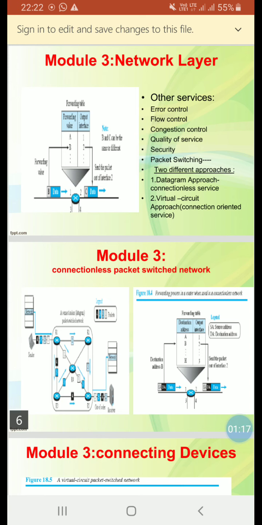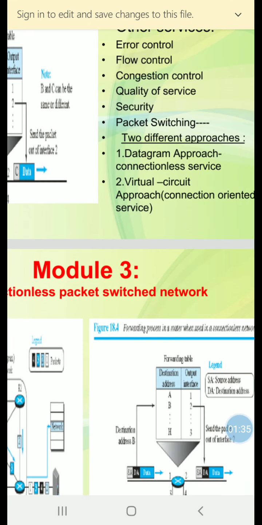The connecting devices in a packet switched network still need to decide how to route the packets to the final destination. A packet switched network today uses two different approaches: one is the datagram approach, and the other is the virtual circuit approach.